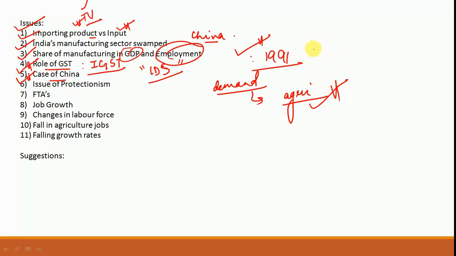This is largely because in the backdrop of manufacturing sector not providing adequate jobs, the citizens sought jobs in the construction sector. Despite the fact that construction sector did provide jobs, these jobs are not very well paid, as a result of which it was not a gainful employment, and this demand which should have been created did not happen, and the cyclical impact on agriculture sector in India again did not happen, and this resulted in less demand, and as a result of which there is an agricultural distress in the country. So this is something that has been analyzed with regards to Chinese economy as well as India's economy. So that is the major analysis here.